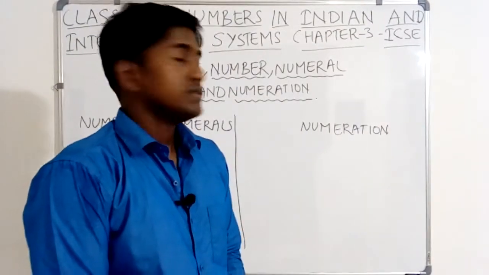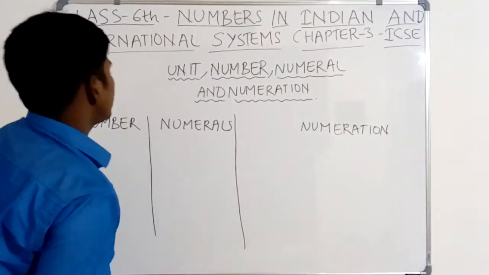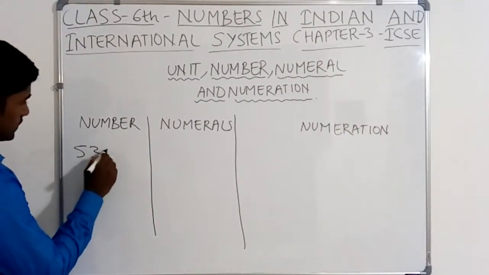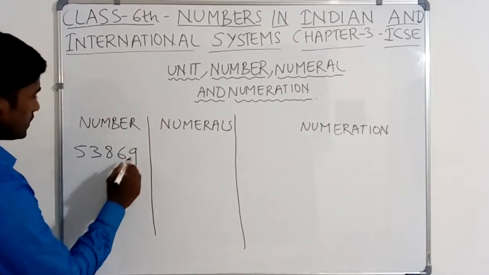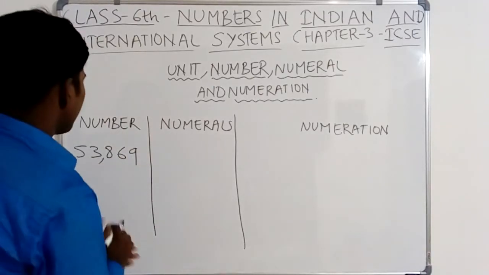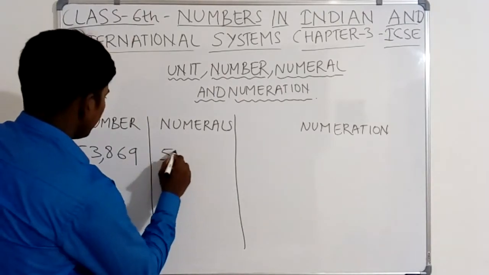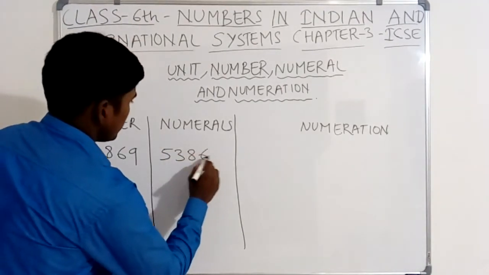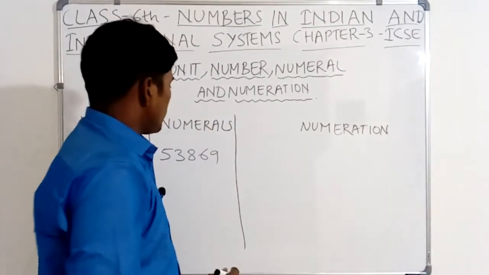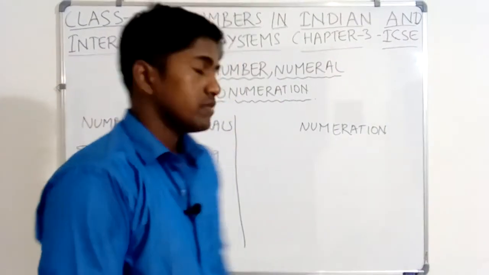Now we'll study about number, numerals and numeration. Suppose take any number 5, 3, 8, 6, 9. So we have to write this number in numerals. So we will write as it is: 5, 3, 8, 6, 9. This is the numeral of this number. And numeration means we have to write this number in words.